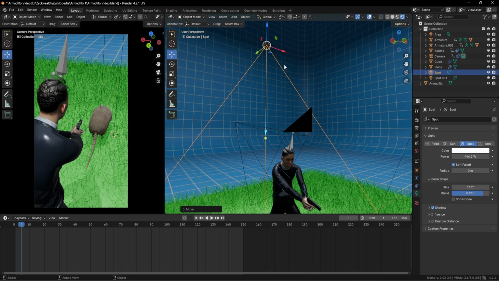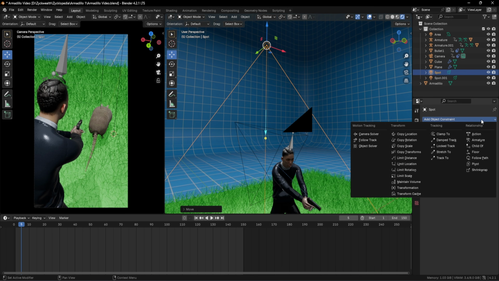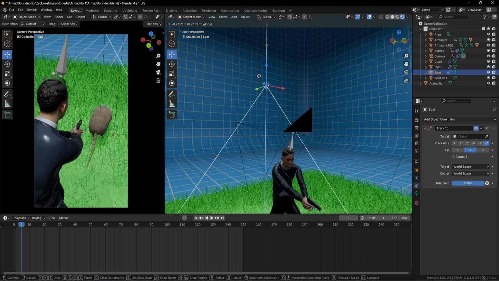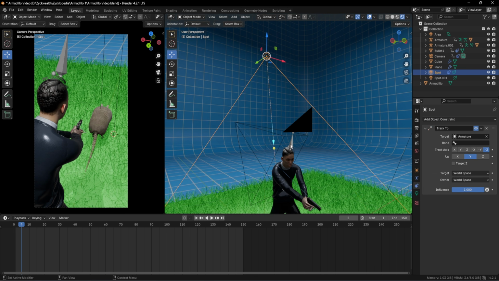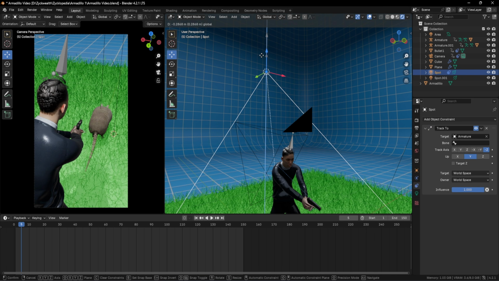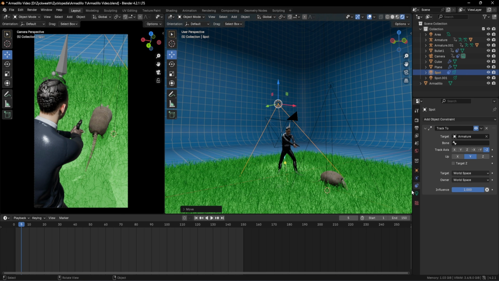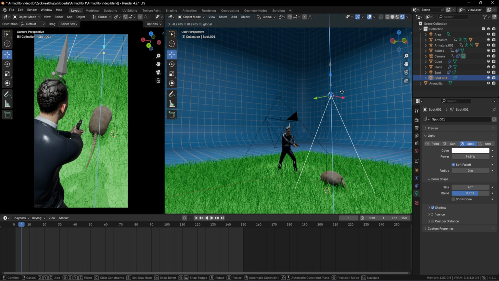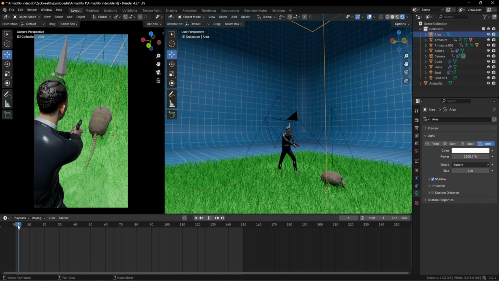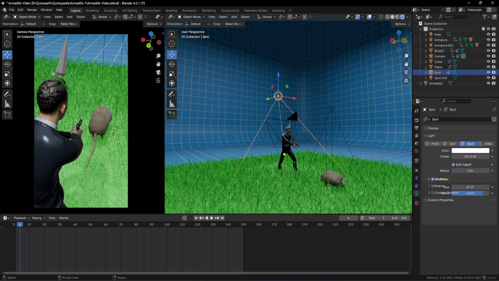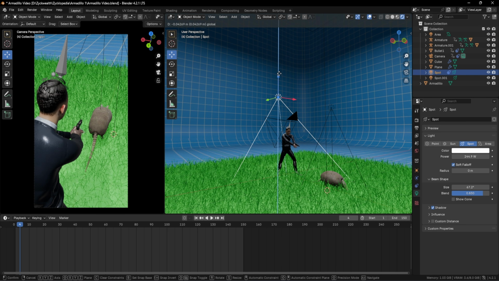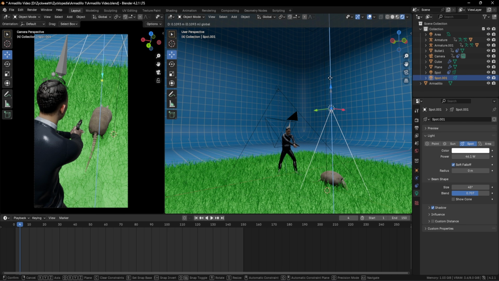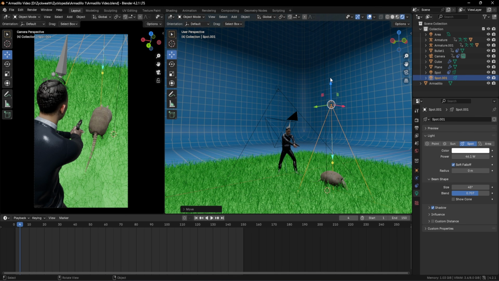I'm also going to use that track to constrain on our light source, which is also a good trick. So I'm going to select our armature and I'm going to give it a little bit more light like this. Then I'm going to decrease the intensity of our light, and I'm going to do the same thing with our armadillo as well. And if you play enough with these light source settings, you will get a much better result than this. I'm just going to use these random light source settings over here just for this video.